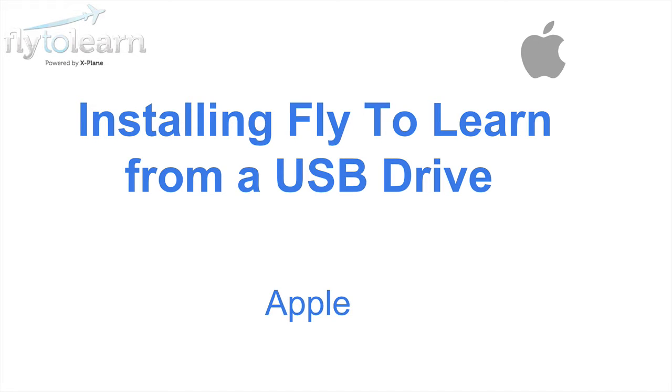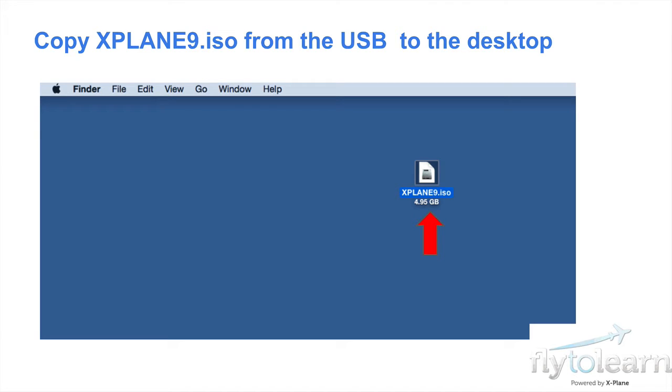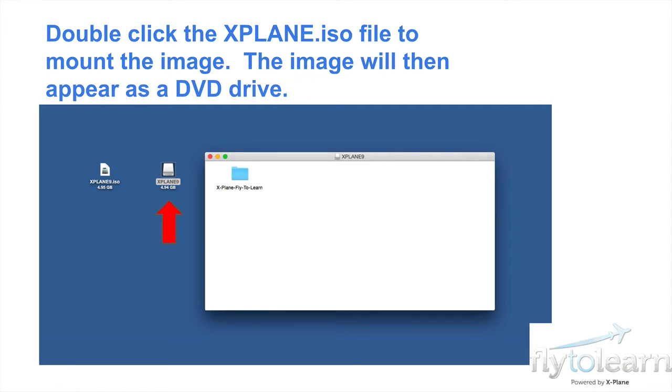In this short video, we'll show you how to install Fly to Learn from a USB drive onto your Mac. Copy the xplane.iso file from the USB drive to the desktop. This may take a few moments. Once you've copied it onto the desktop, double-click the xplane.iso file to mount the image.